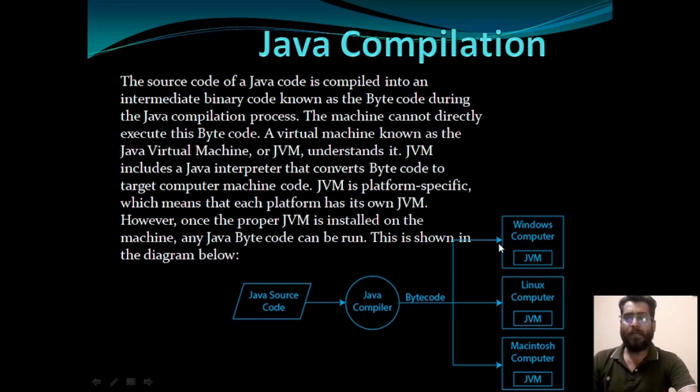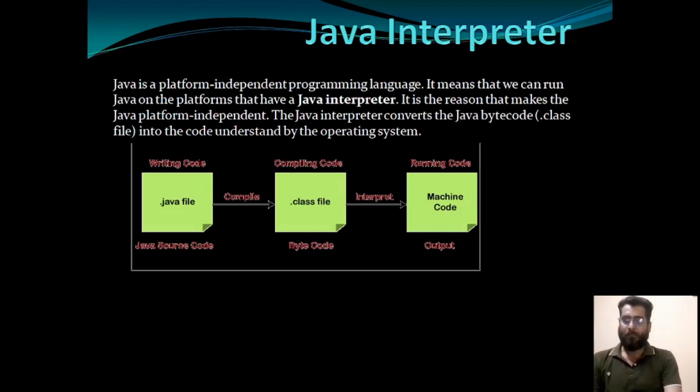And this byte code, according to the operating system, according to the platform, all platforms will have their own interpreter. Windows computer will have JVM, Java virtual machine. Linux operating system will also have Java virtual machine. Macintosh operating system will also have Java virtual machine. And according to the operating system, JVM will convert the byte code into the machine code. This is Java compilation and Java interpreter also. We will see in more detail about Java interpreter.